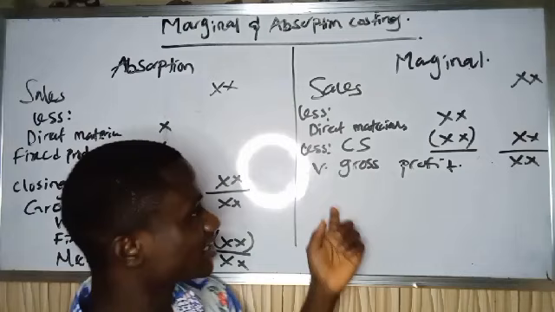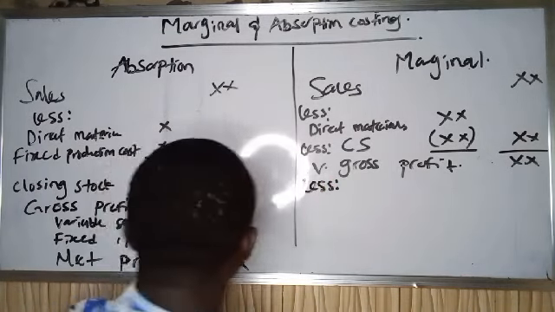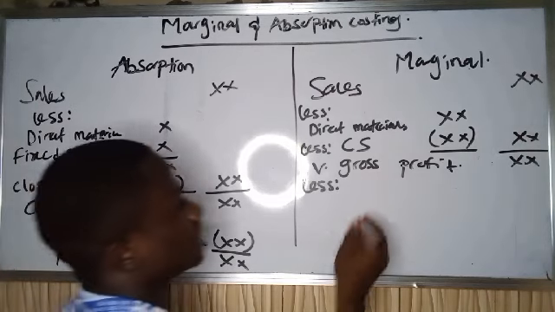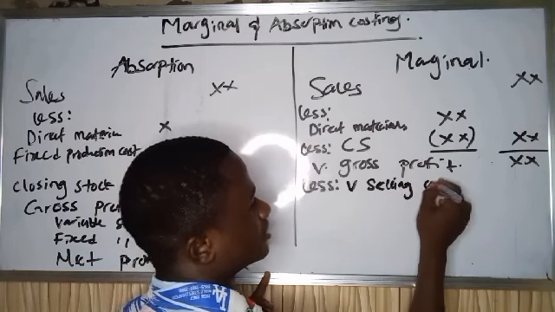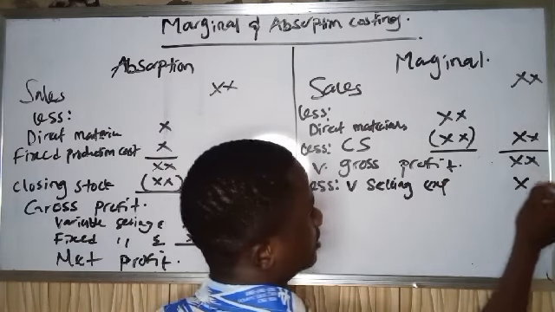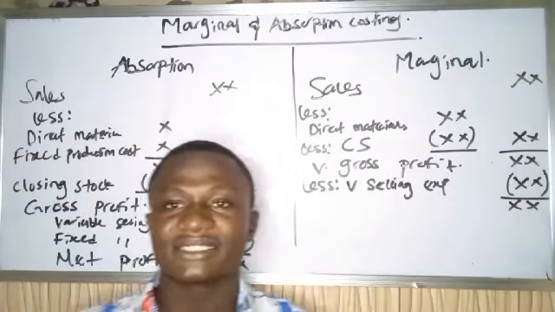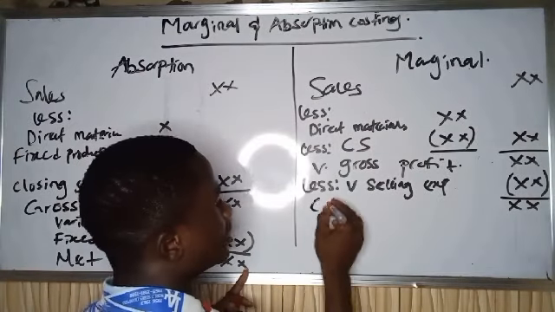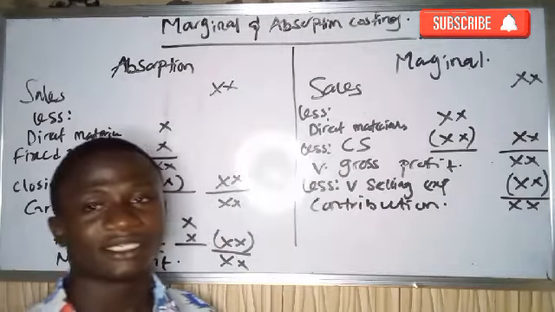No. So after getting my variable gross profit, I'm going to less my remaining variable selling expenses. Now I've subtracted all my variable costs, so whatever I'm getting is now my contribution.